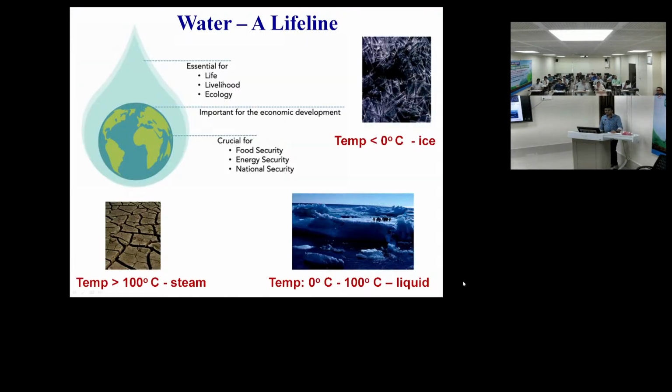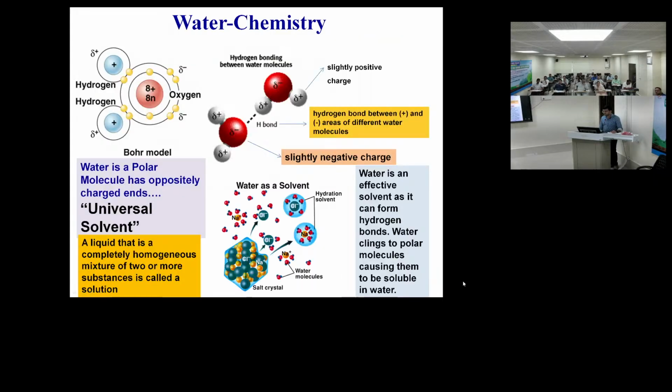So water is the lifeline for human beings as well as all the animals. When the temperature is less than 0 degrees Celsius, it is in ice form, and when it is above 100 degrees Celsius, it is in steam form. When the temperature is 0 to 100 degrees Celsius, then it is in liquid form, which is for our use. So this is the basic water chemistry.